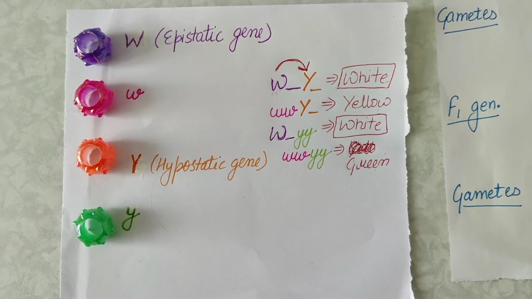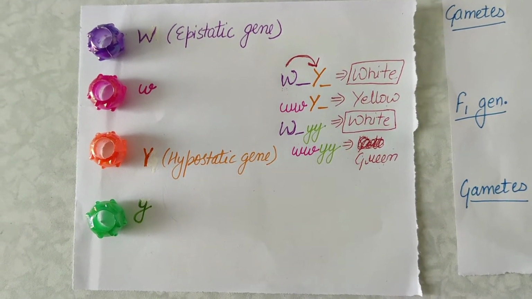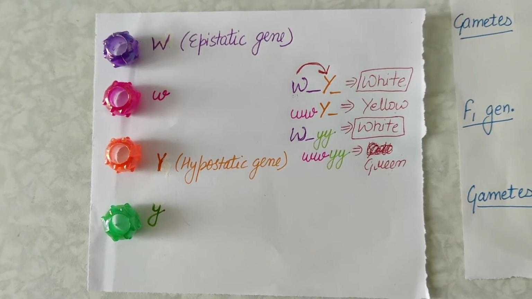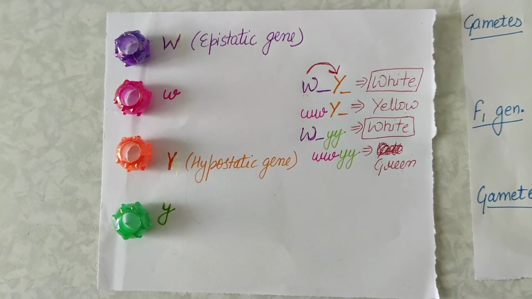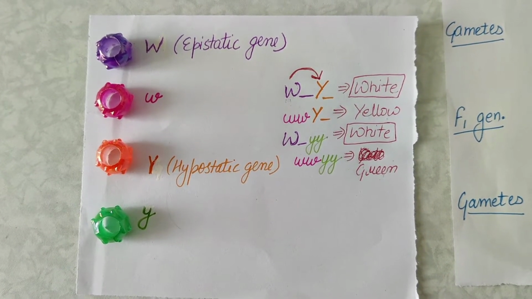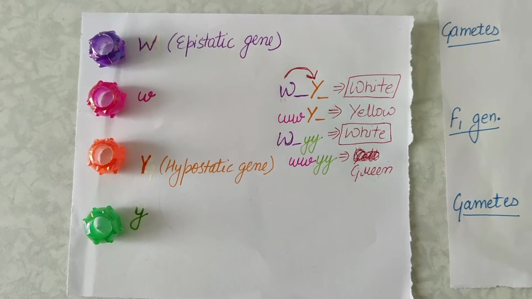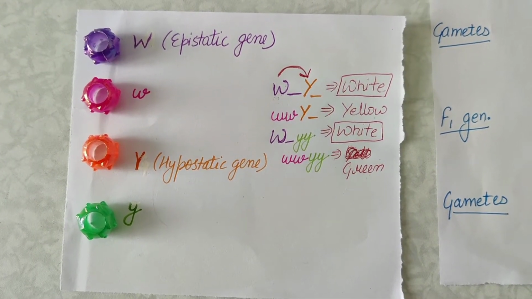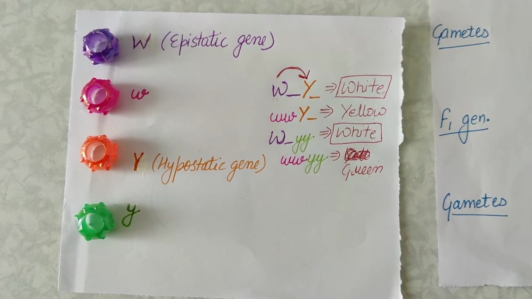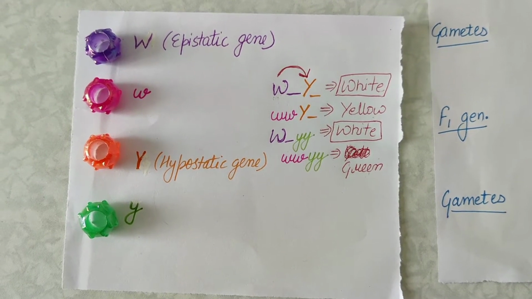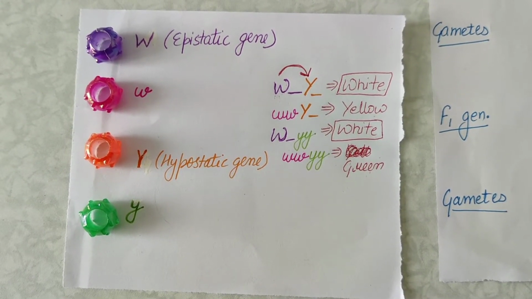I will be conducting an experiment in order to experimentally verify the phenotypic ratio in case of dominant epistasis. The best example that we have studied in case of dominant epistasis is fruit color in Cucurbita pepo, that is summer squash. It exists in three colors, white, yellow and green, and it shows polygenic inheritance, that is the trait is under the control of cumulative effect of multiple genes rather than a single gene.